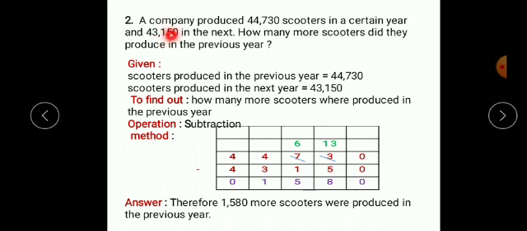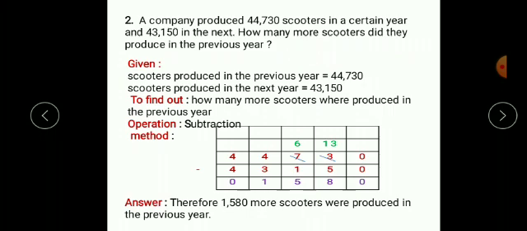Second question. A company produced 44,730 scooters in a certain year and 43,150 in the next. Next means next year. First year इतना प्रोडक्शन हुआ, नेक्स्ट ईयर इतना प्रोडक्शन हुआ. OK, in first year so many scooters were produced, in the next year so many scooters were produced. So how many more scooters did they produce in the previous year?